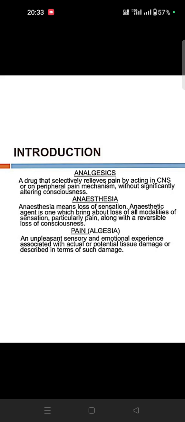So, anesthesia means a loss of sensation, and anesthetic agents are the ones which bring about loss of modalities of sensation, particularly pain, along with the reversible loss of consciousness. So pain, the medical term is algia. Algia is an unpleasant sensory and emotional experience associated with actual or potential tissue damage.